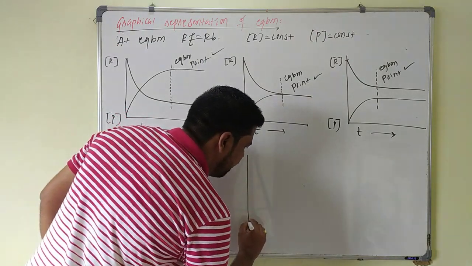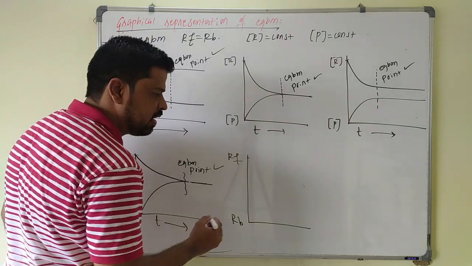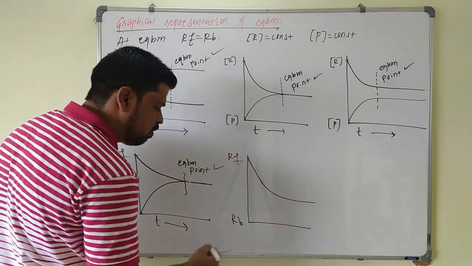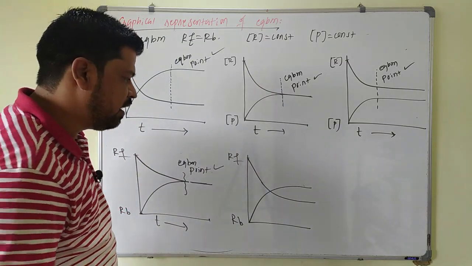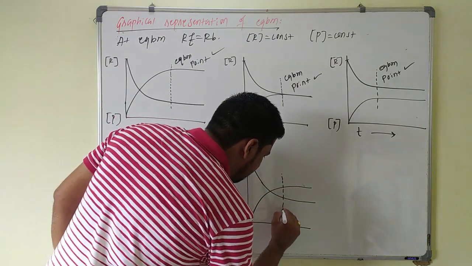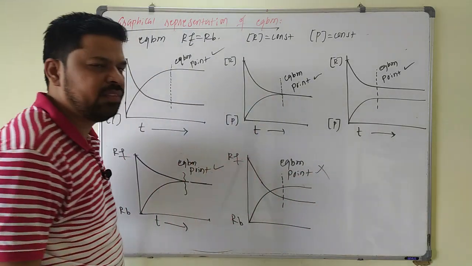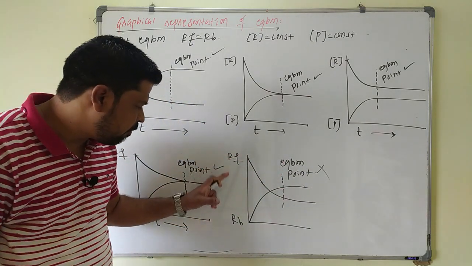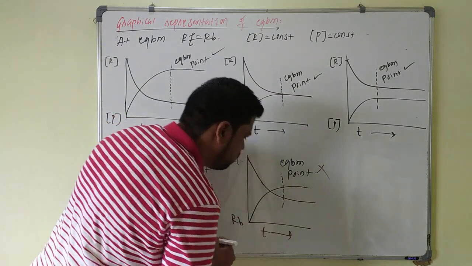Now you take another possibility here. This will be the rate of forward reaction, rate of backward reaction. The rate of forward reaction decreases like this and ultimately becomes constant. Now if you draw the graph like this, this will be the rate of backward reaction. Now you see here, these two are not becoming equal. So this is not taken as the equilibrium point with respect to rate of the reaction. This graph is correct only with respect to concentration. Here rate forward is not equal to rate backward, so this is not taken as the equilibrium point.